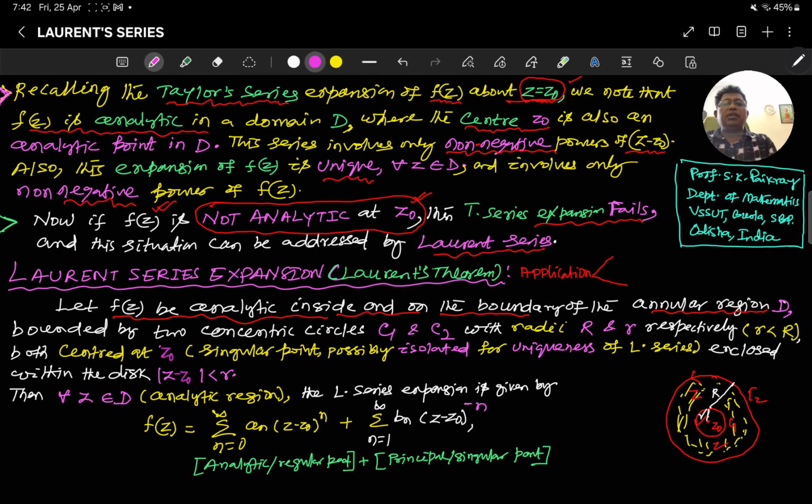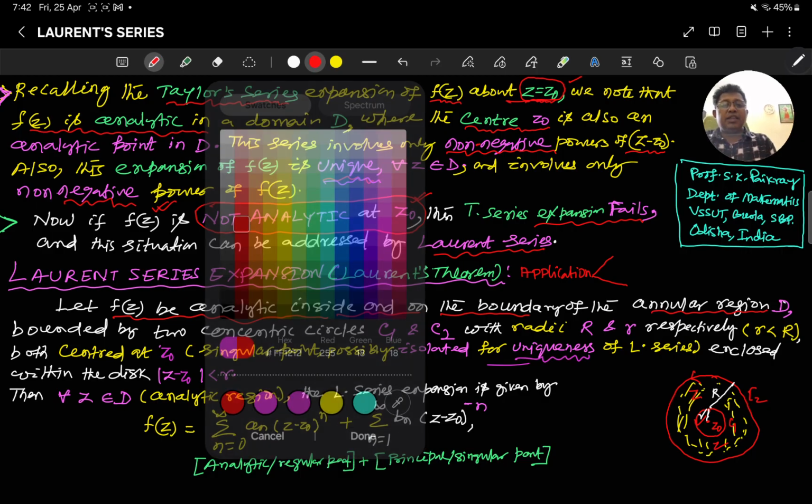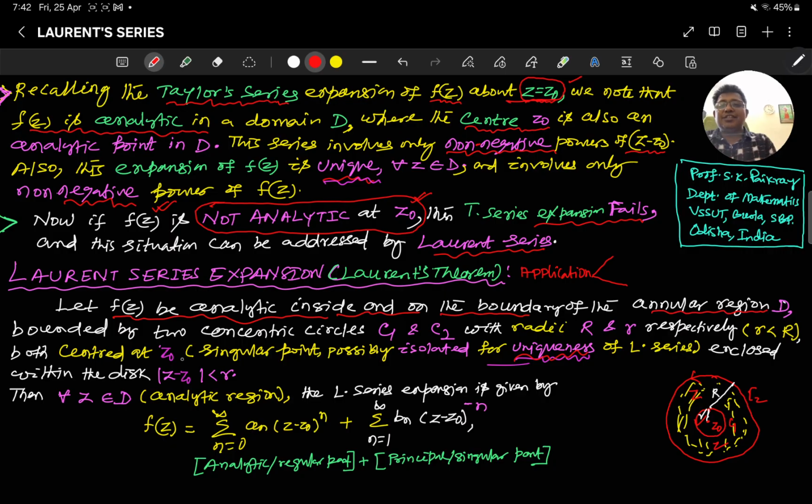Now as you know, the Taylor series is unique, but the Laurent series is not unique. If you take different annuli, then we will get different Laurent series. To make it unique, it is necessary that this z0, the singular point, is an isolated point.